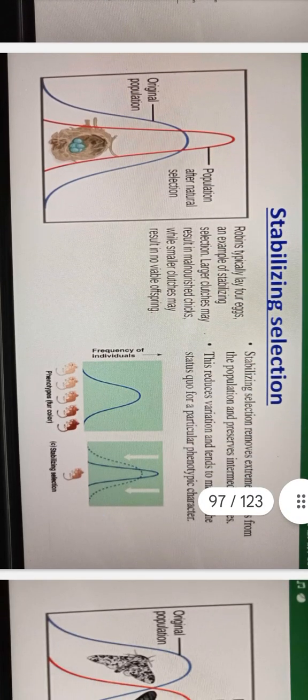Stabilizing selection in great detail. Original population, after natural selection. Robins typically lay 4 eggs, an example of stabilizing selection. Larger clutches may result in malnourished chicks, while smaller clutches may result in no viable offspring. Stabilizing selection removes extreme variance from a population and preserves intermediate types. This reduces variation and tends to maintain the status quo for a particular phenotypic character.